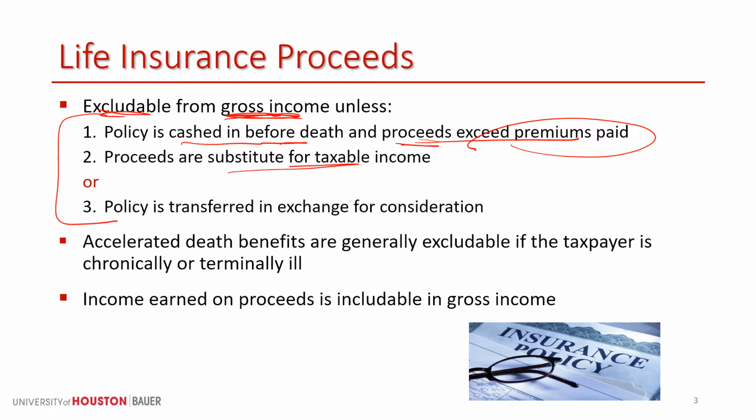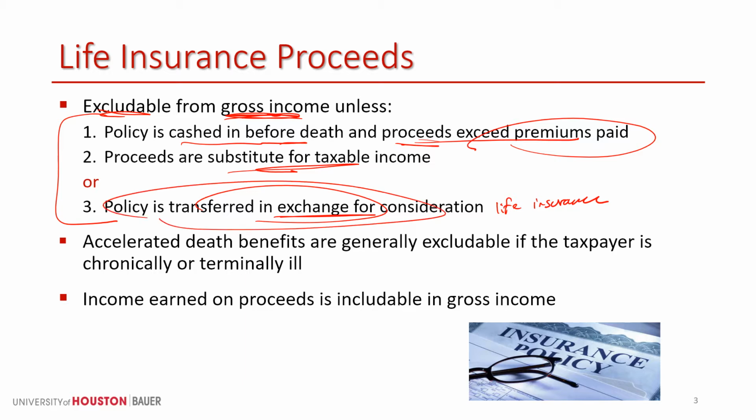Or if it's used as a substitute for taxable income, in other words, they're exchanging it, and that actually gets also into your transfer. It's an exchange for consideration. Nowadays it's fairly popular to sell life insurance policies. If someone wants to get a different policy, they'll often sell the existing one, which means someone else is going to get proceeds when that unrelated individual dies. So the third-party buyer would have a taxable consequence at that point.